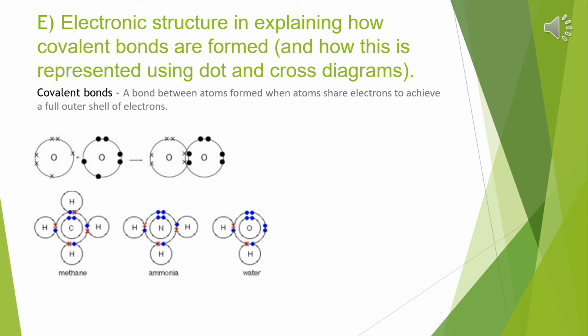We can see examples like methane, ammonia, and water. For example, water, we have the oxygen, which has an outer shell of 6 electrons. However, it is joined by two different hydrogen atoms, which both have one electron in their outer shell, but as they share with the oxygen, they all have an outer shell of 8, which is the maximum amount.